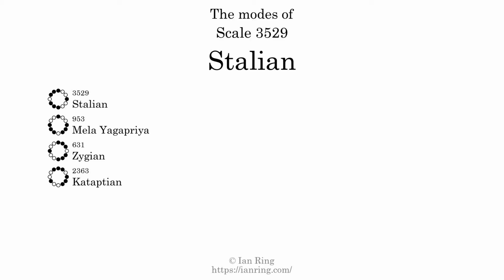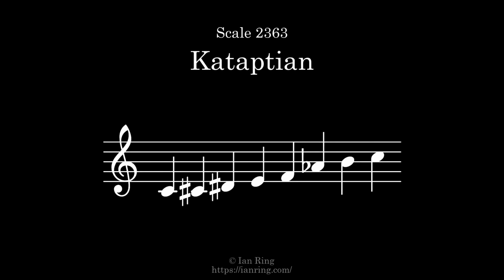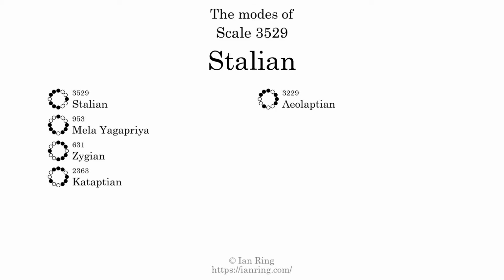The fourth mode is scale 2363, also known as Katapshan. It sounds like this. The fifth mode is scale 3229, also known as Elapshan. It sounds like this.